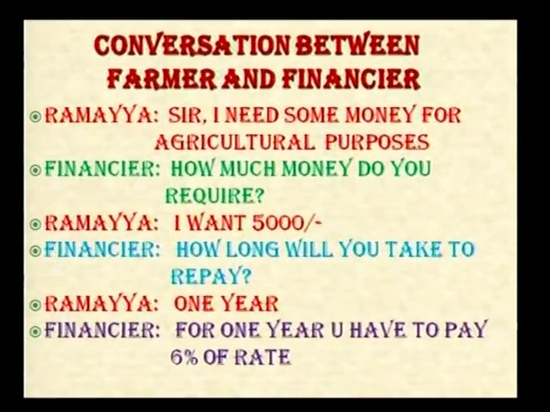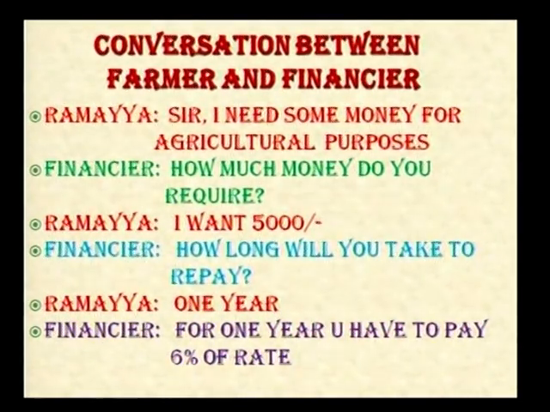Okay, first here Ramaya. Ramaya is the farmer. And the financier, he is a private officer. Let's see what they are discussing. "Sir, I need some money for agricultural purpose." And the financier said, "How much money do you require?" Again Ramaya said, "I want 5,000 rupees." Again the financier said, "How long will you take to repay?" Again Ramaya said, "For 1 year, sir."